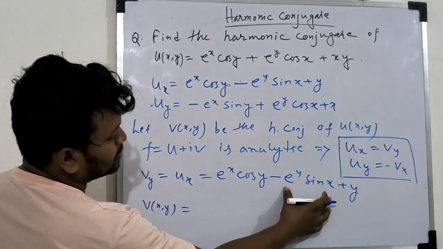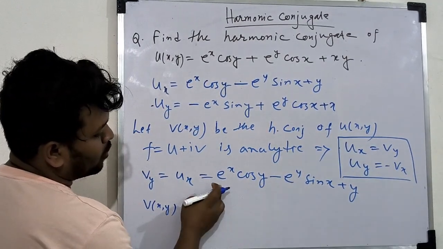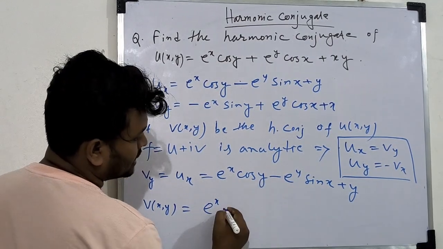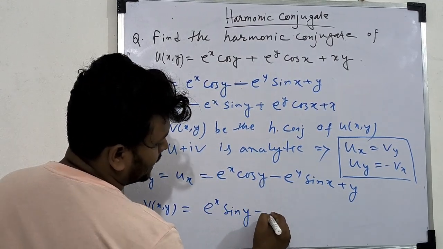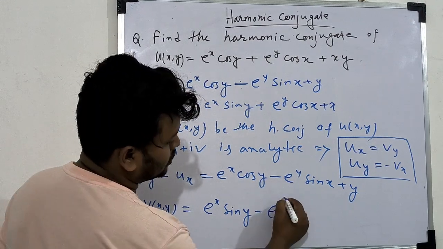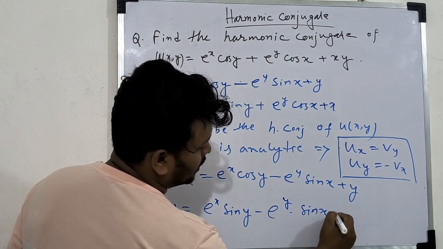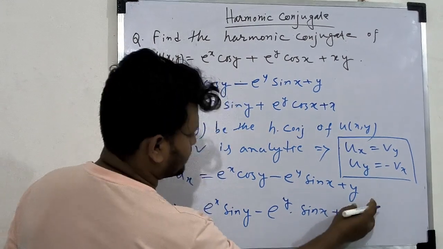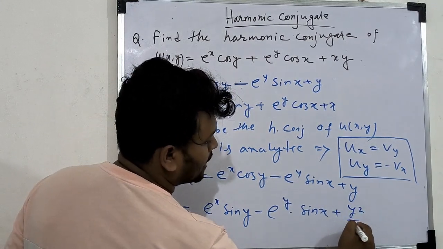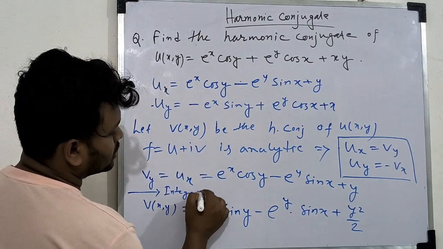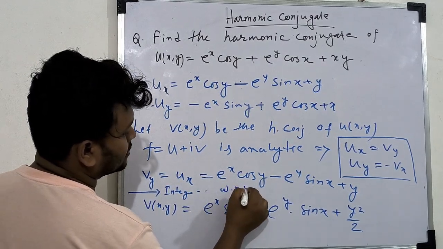The integral of cos y is sin y, and minus e to the power y, since the integral of e to the power y is e to the power y and sin x is constant, and the integral of y is y squared by 2.